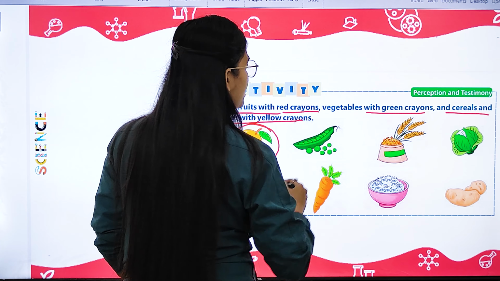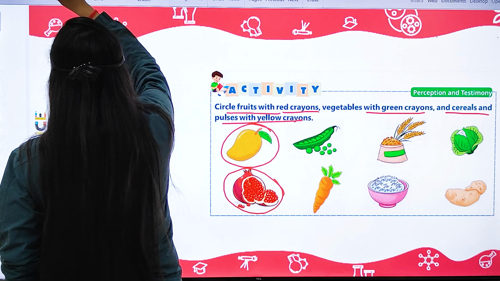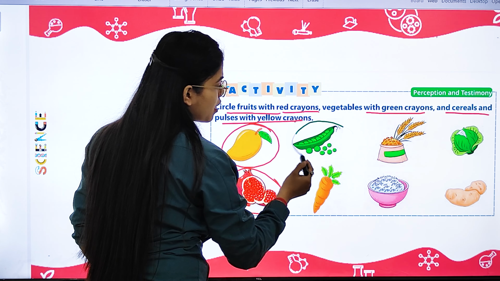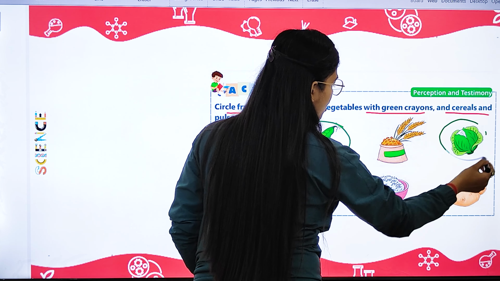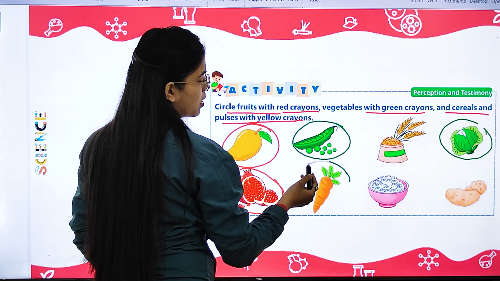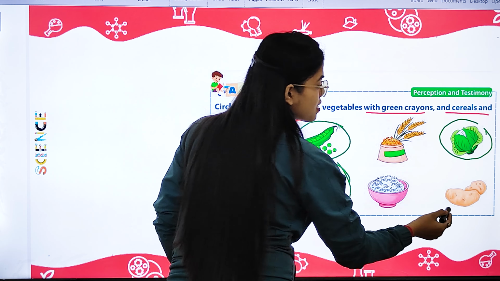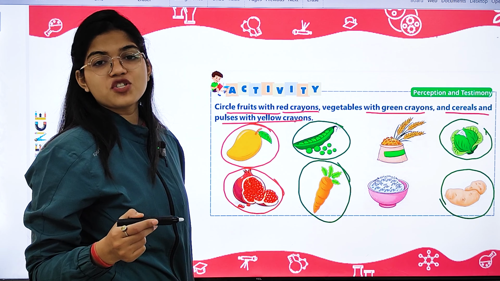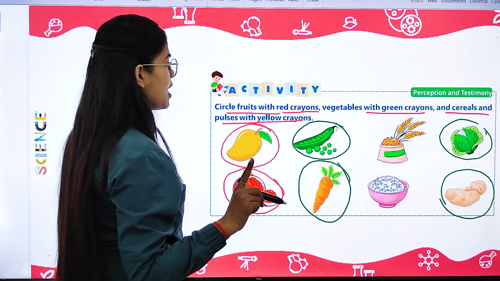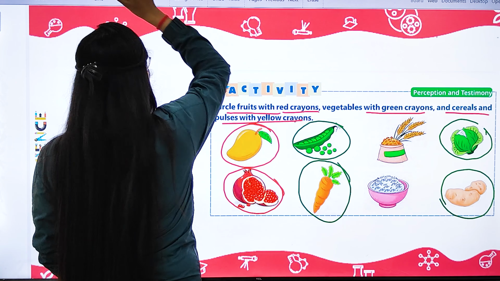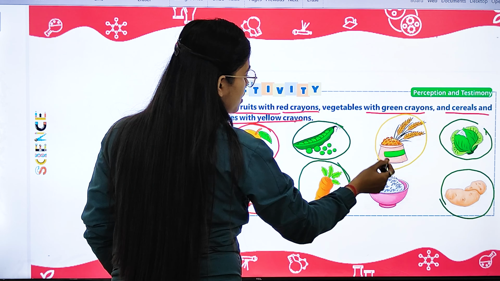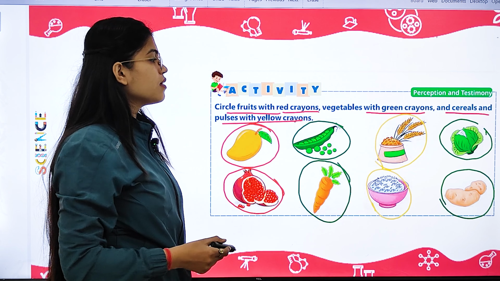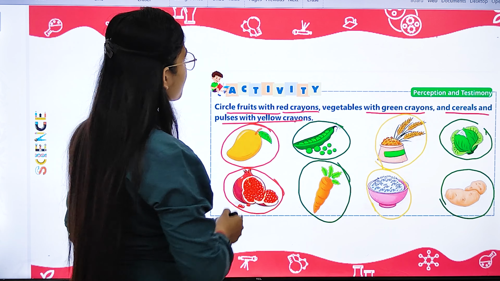All right. Then we have to circle vegetables with what? Green crayon. So now this is pea, a vegetable. This is cabbage, a vegetable. This is carrot, a vegetable. And this is potato, again a vegetable. So I have encircled all of the vegetables with green color. And next the cereals and pulses with yellow one. So this is wheat, and this is rice. So the cereals and pulses have been encircled with yellow crayons. Alright.